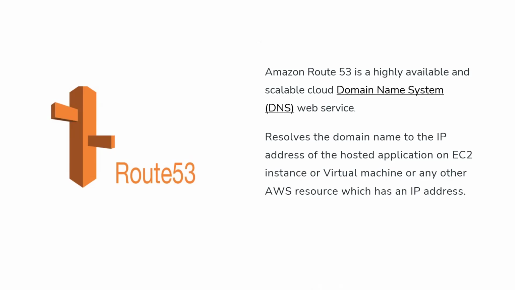Route 53 resolves the domain name to the IP address of the hosted application on an EC2 instance, virtual machine, or any other AWS resource which has an IP address. Let us take an example: www.flipkart.com is a domain name, right? When we type this domain into the browser, the domain needs to be resolved to the IP address of the resource where the shopping portal of Flipkart has been hosted on the server.